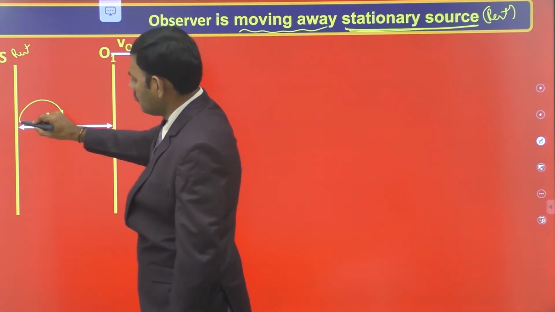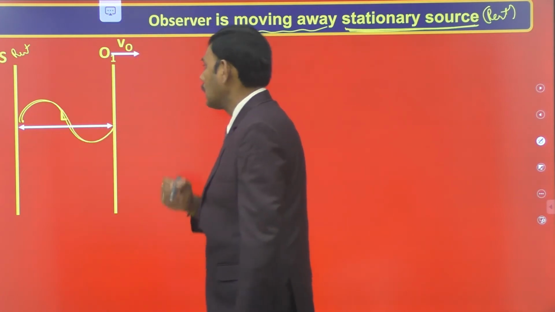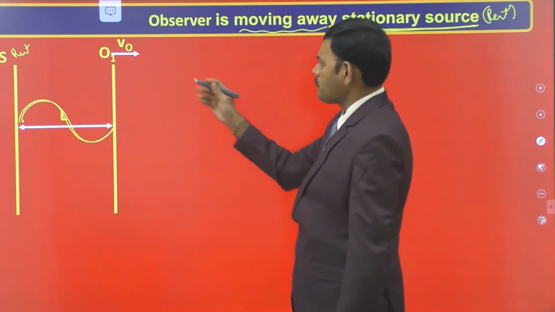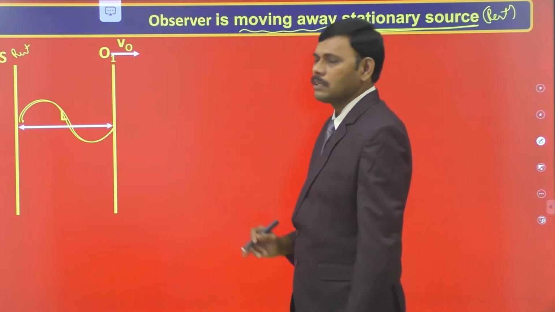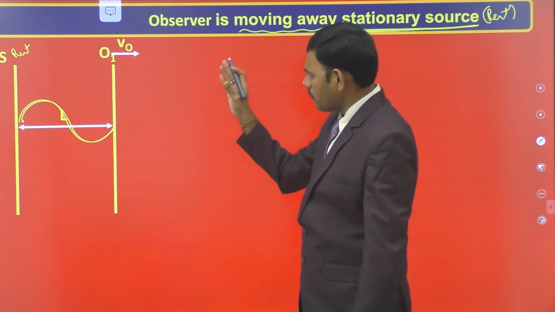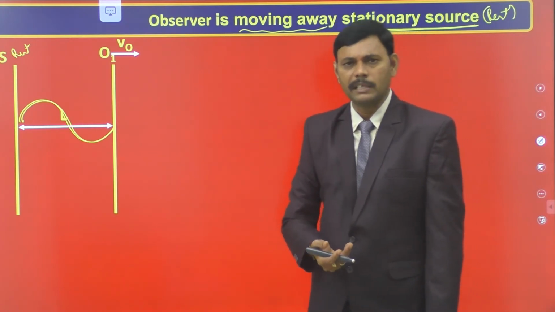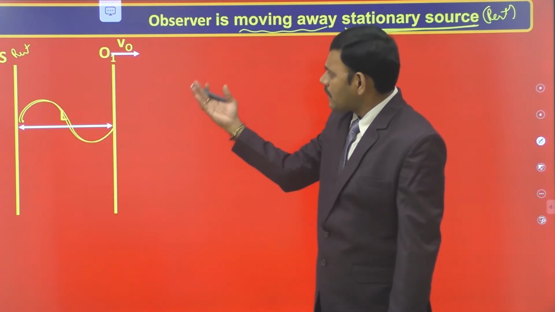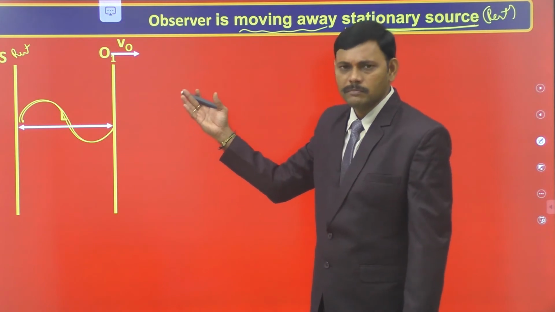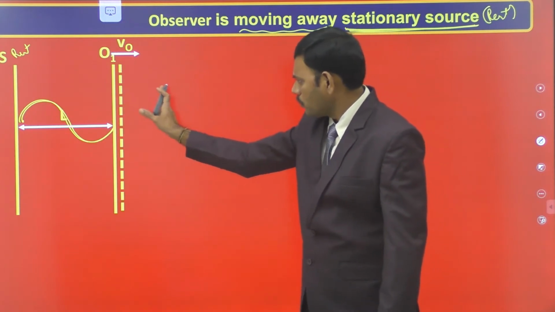Now the observer is moving. So, for our convenience, to complete the derivation easily and effectively, let the observer travel for an interval of time equal to the time period of the wave. So let the observer move along this dotted line.